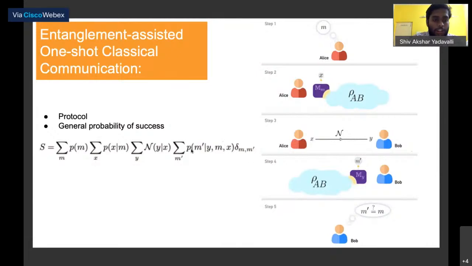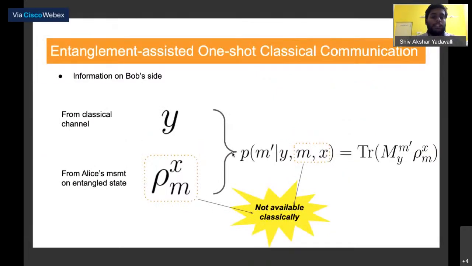Now, how does this expression look compared to what we saw earlier? So what's the difference? The difference essentially comes from the information that Bob has access to. Bob has access, in the classical case, only to the symbol Y that comes out of the classical channel. But in the quantum regime, he has access also to a state that Alice has steered by her measurement on her side, that she did before she entered a symbol into the classical channel. So Bob is not just conditioned by Y, but is also conditioned by M and X through this steered state on his side of the entangled state.